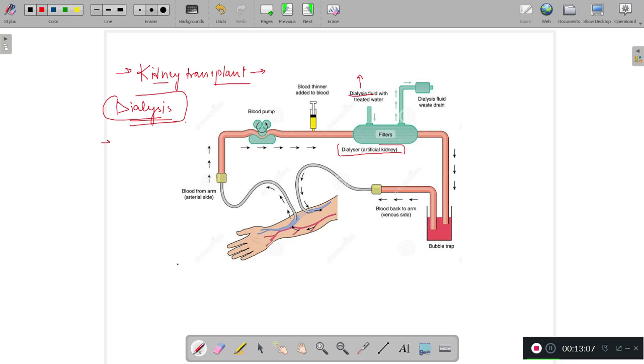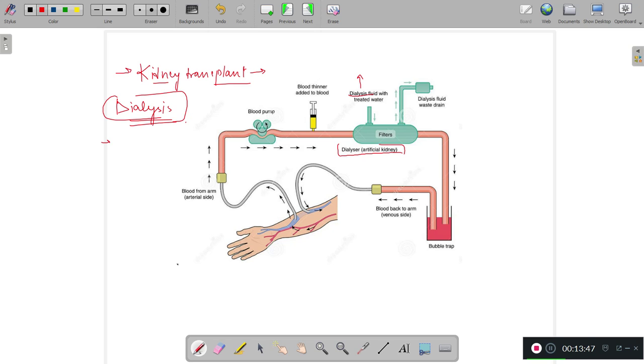And here what happened? Here the selectively permeable membranes are there, right? So in here the dialyzing solution is there, as well as the selectively permeable membranes. Here the dialyzing solution has the same composition as that of blood. So the toxic substances are removed through the selectively permeable membrane, they come outside, and in this way the blood gets filtered and is passed to the patient's arm. This is the mechanism, right?